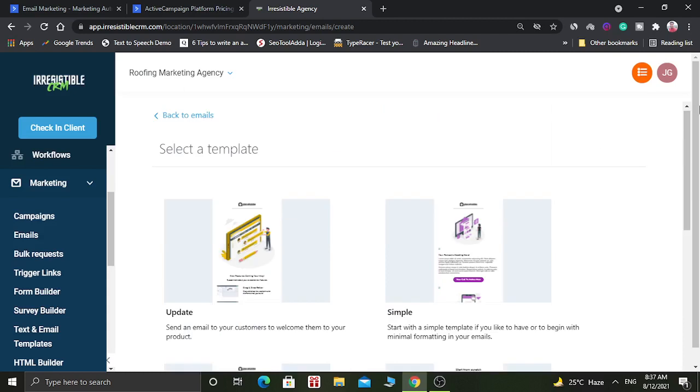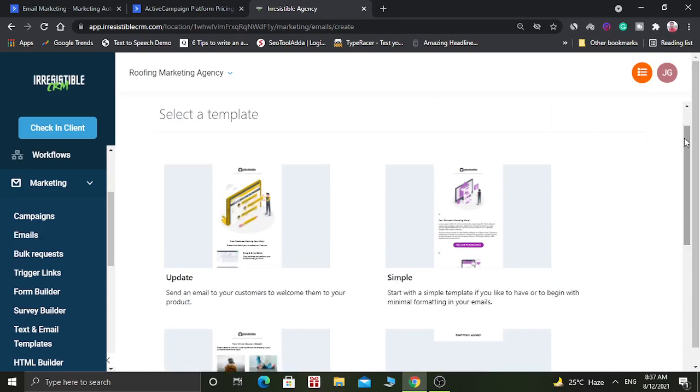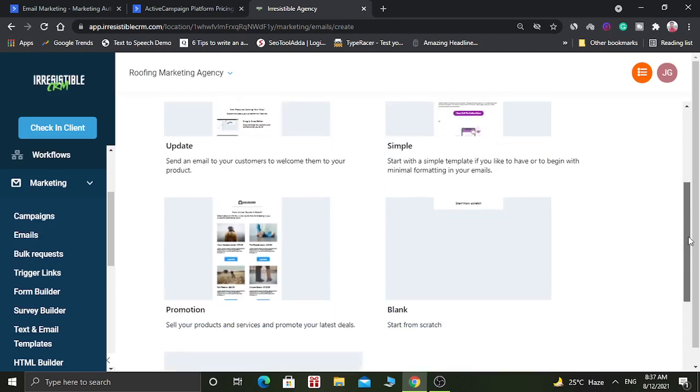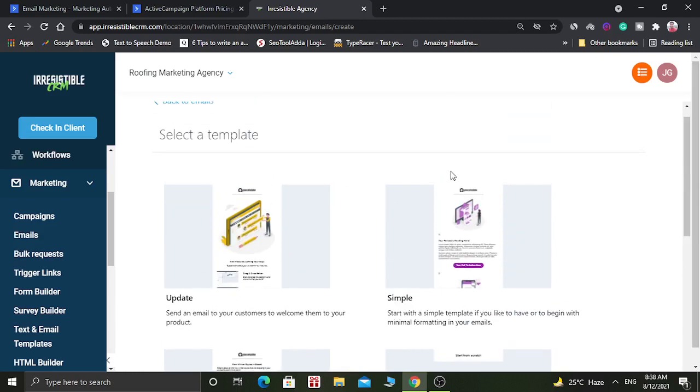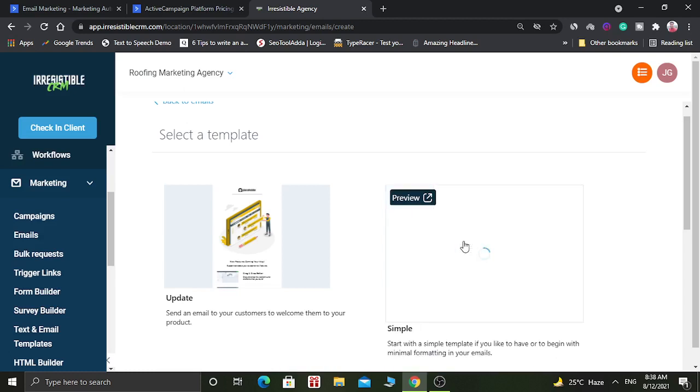So they are providing the templates. You can create email templates for updates. You can send an email to your customer to welcome them to your product, or you can create a simple email template, or you can create a promotional email template, or you can start from scratch by creating a blank email template. So let's create a simple email template.